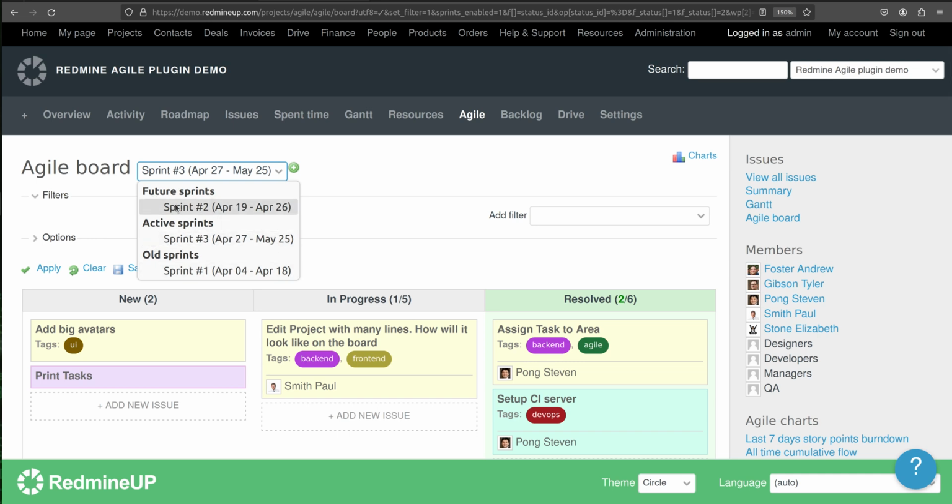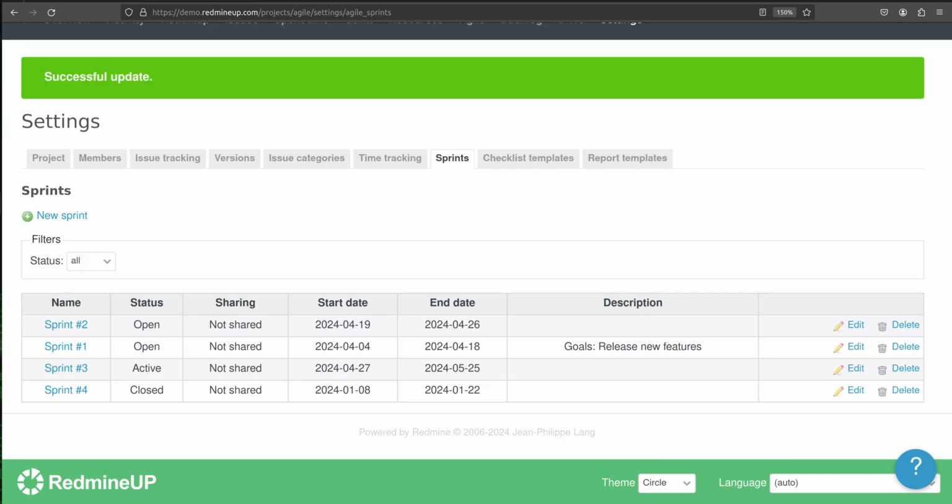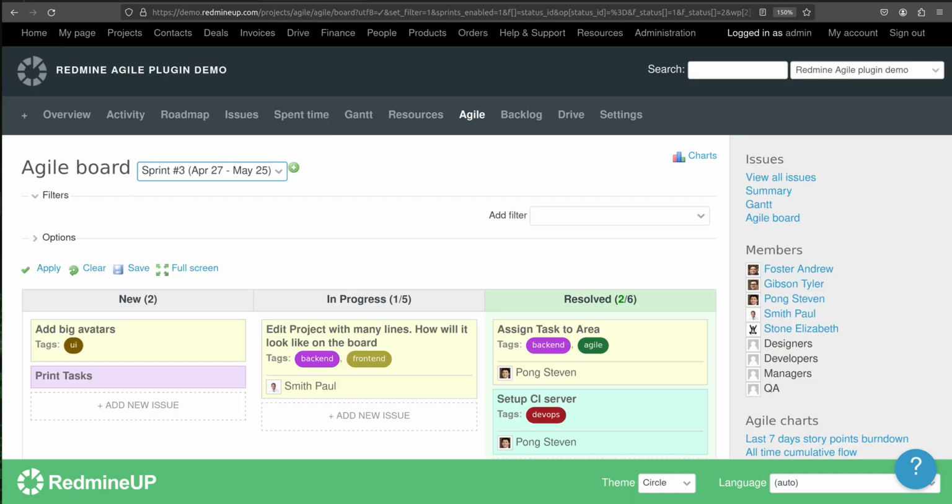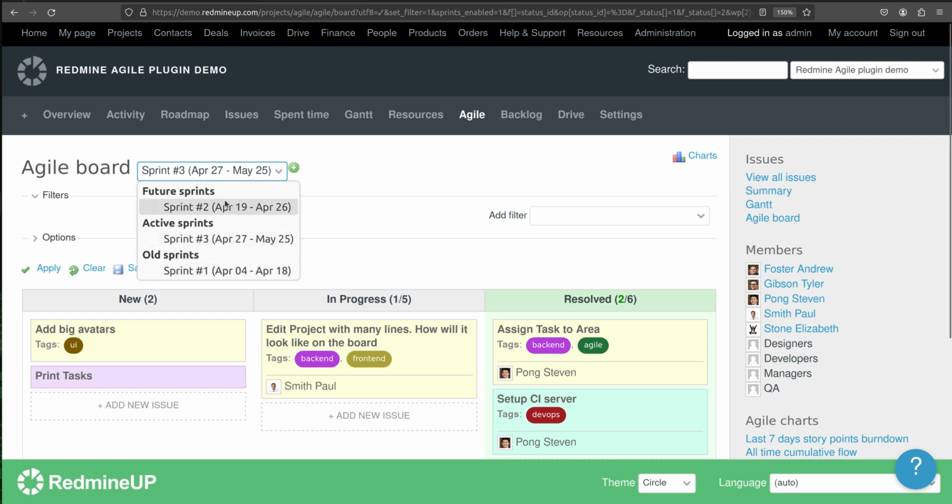And what about the closed sprints? The closed sprints are, as you have maybe understood now, all non-open sprints. So in our case there is sprint 4. As it is a closed sprint, it is not visible from the drop-down menu.